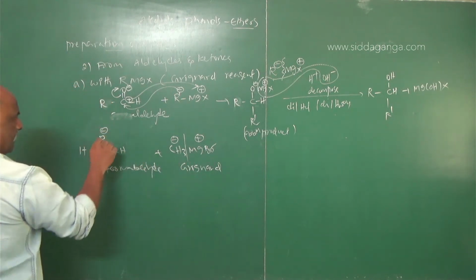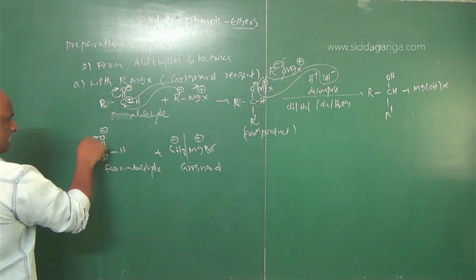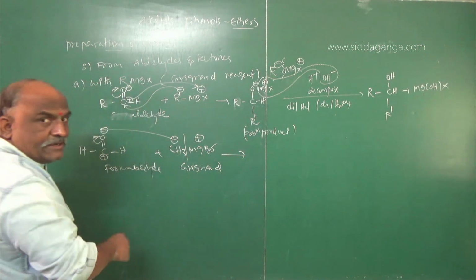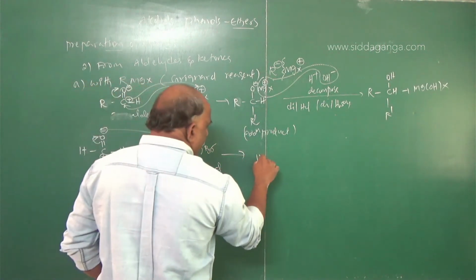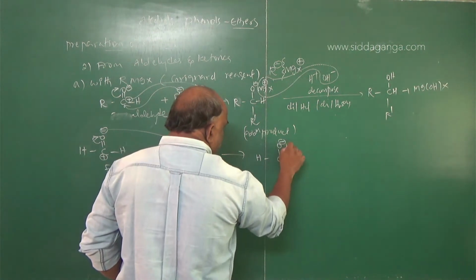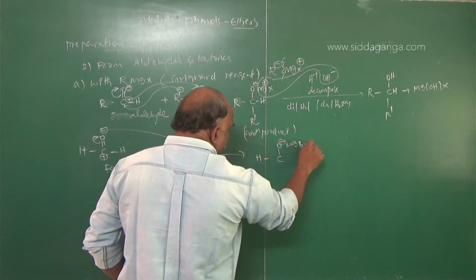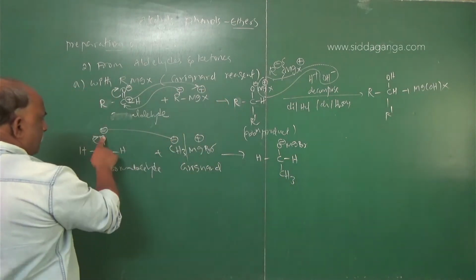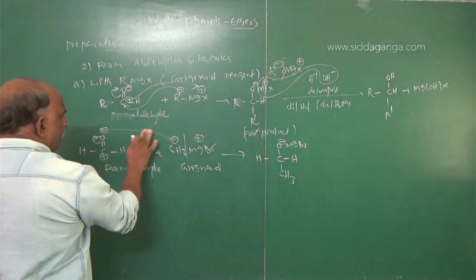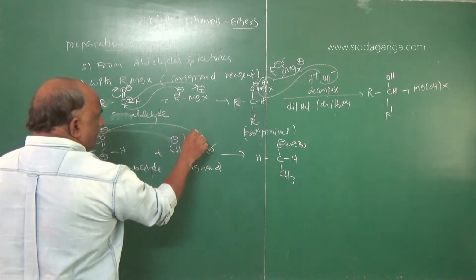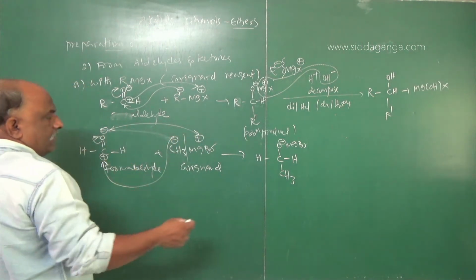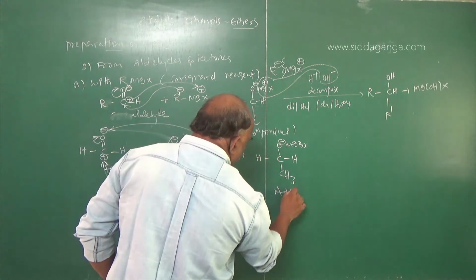Here oxygen is negative, carbon is positive because of delocalization. Negative to positive, positive to negative, we will get one intermediate, that is H single bond C, O minus MgBr, with CH3 and H. This is called the addition compound.